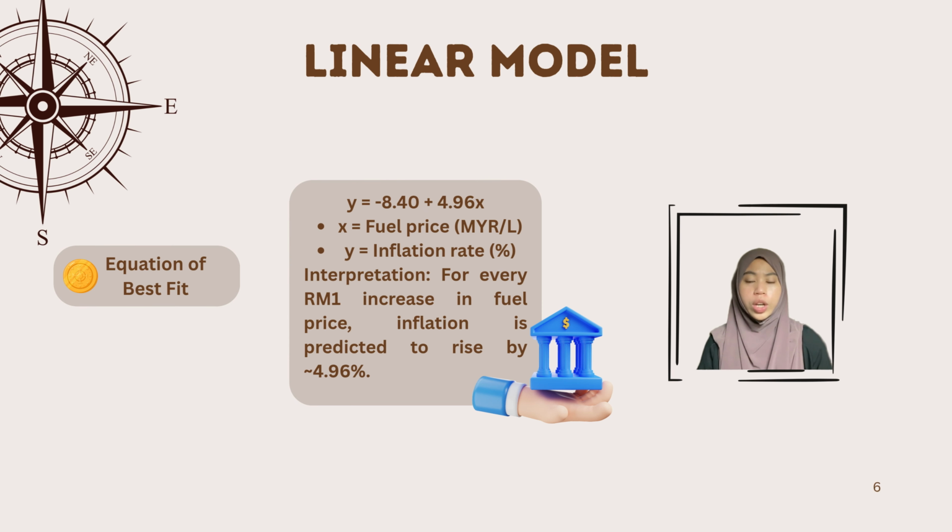The resulting equation is y equal to negative 8.4 plus 4.96x. In this context, x represents the fuel price in Malaysian ringgit per litre, and y is the estimated inflation rate in percent. The slope of 4.96 suggests that for every 1 ringgit increase in fuel price, inflation is predicted to rise by around 4.96%. This shows a strong positive correlation where rising oil costs contribute directly to higher consumer prices.